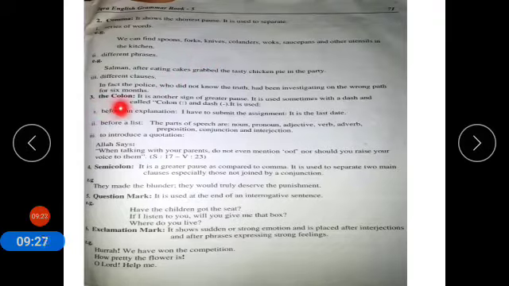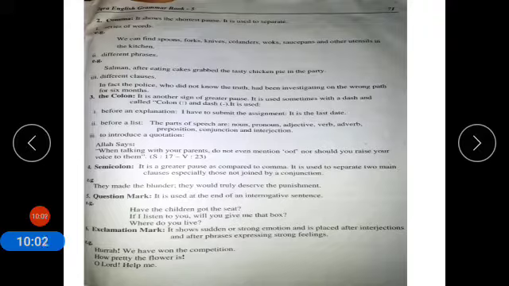Now coming to colon. What is colon? Two dots is called colon. It is another sign of greater pause. It is used sometimes with a dash, and called colon and dash. It is used, number 1, before an explanation. When you are going to explain something, then it is used. I have to submit the assignment: it is the last date. So you are explaining something.